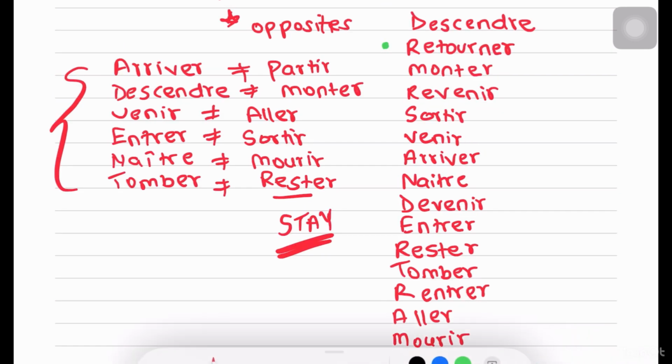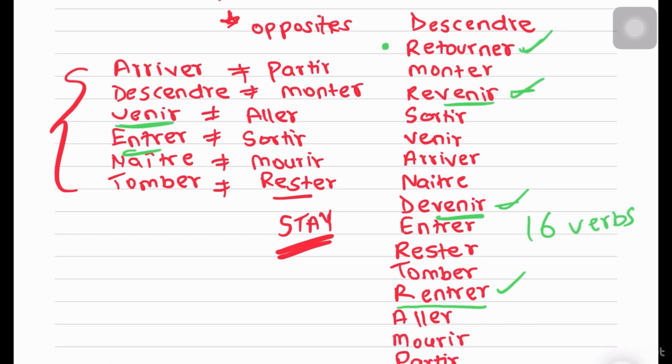So we have a total of 16 verbs. You need to know that whenever you see one of these 16 verbs, all 16 are conjugated only with être. Okay? You have to memorize this list, and whenever you see these verbs, it means it will be done with être. There is no other helping verb. And as long as it's not these verbs, it will be done with avoir.